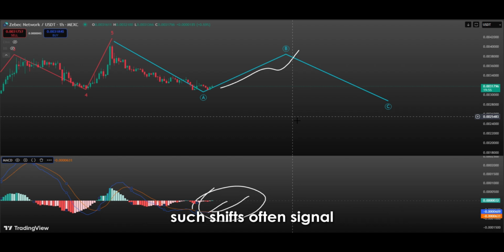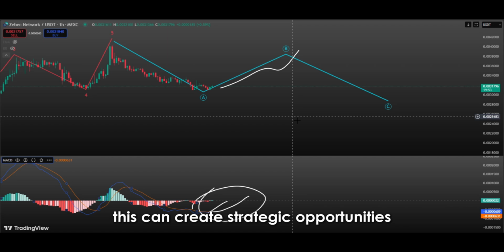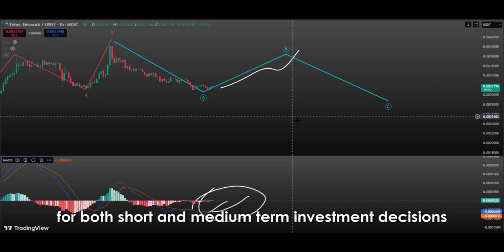Such shifts often signal that the structure of the market is changing. In other words, the downtrend has ended and an upward trend has begun. This can create strategic opportunities for both short and medium-term investment decisions.